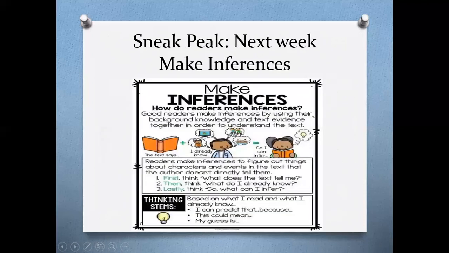So a sneak peek for next week, we're going to be making inferences. And remember, how do readers make inferences? Well, you use 3 steps, and I'm not going to go into too much detail because we're going to be doing this next week. But we are talking today about number 1. First, think, what does the text tell me? And then number 2, think, what do I already know? And lastly, number 3, think, so what can I infer? So we're going to use these steps to be able to make inferences for next week's lesson.